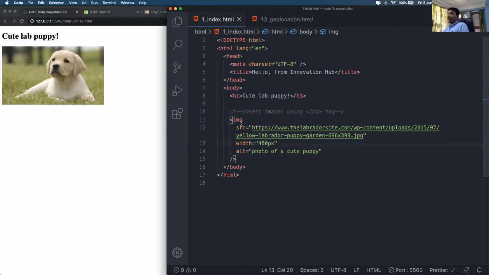Okay, below the heading we have an image tag. Okay, so I have written a comment here, insert images using image tag. Okay, so this is the image tag, and there we need to specify the image we want to show in our web page. Okay, so currently I have this website, www.thelabradorsite.com, and the image name is this one. Okay, so let's change this image.